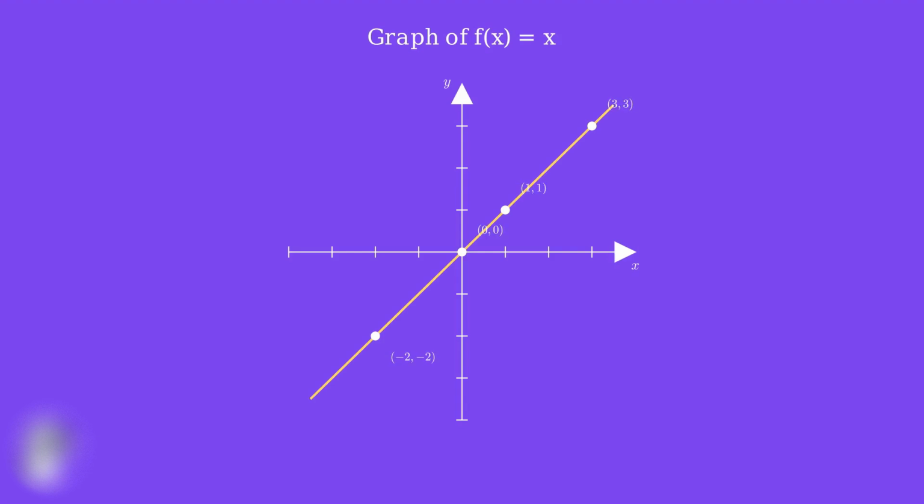Notice these key points on the line. At -2, -2, the coordinates are equal. At the origin, both coordinates are 0. At 1, 1, again they're equal. At 3, 3, the pattern continues. Every point on this line has the property that its x-coordinate equals its y-coordinate. Watch this red point as it moves along the identity function line. Notice how the x-coordinate and y-coordinate are always identical. As x changes, y changes by exactly the same amount, maintaining perfect equality. This direct relationship between input and output is exactly what makes the identity function so important for understanding limits.